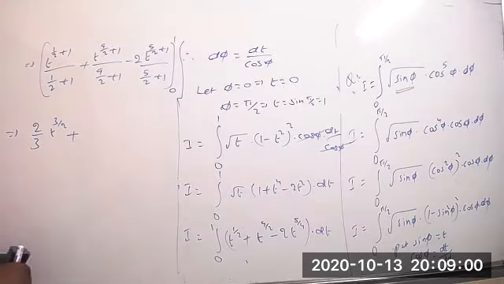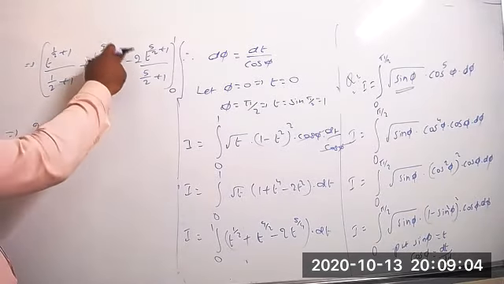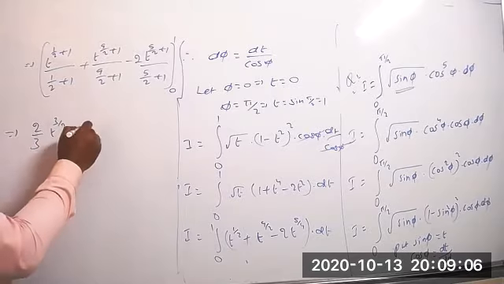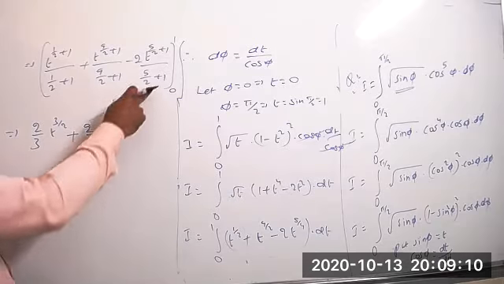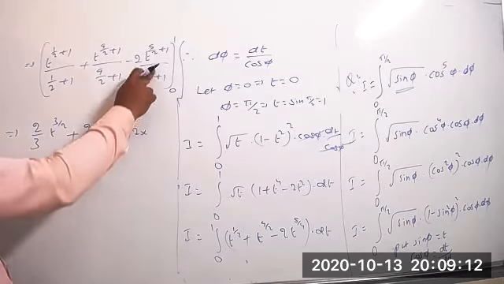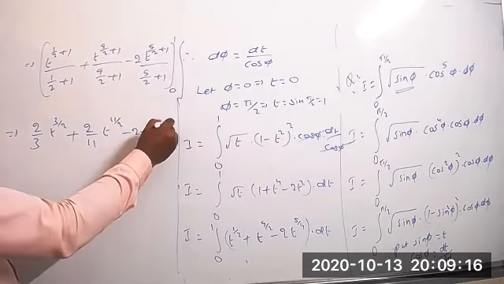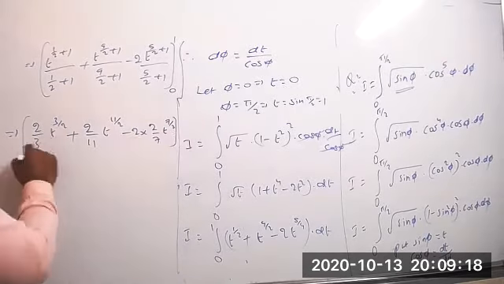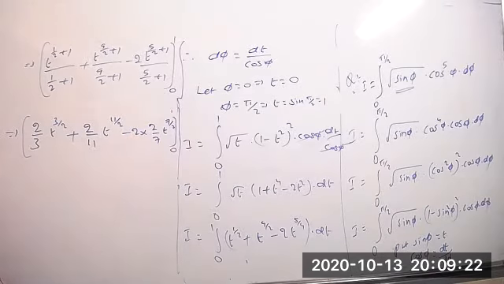Okay. So t power 9 by 2 plus 1 equals 11 by 2, so 2 by 11 into t power 11 by 2, minus, here also you can write 2, 7 by 2 we got now, so 2 by 7 into t power 7 by 2. The limits will be 1 to 0. So you can take upper limit minus lower limit.